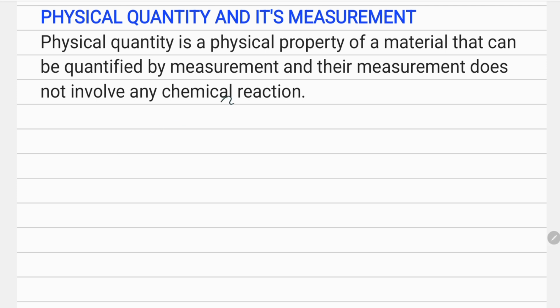So what they want to say is that we are not going to use any chemical reaction. Whatever properties are related to their physical nature, like odor, area, volume, pressure, these are all physical quantities.